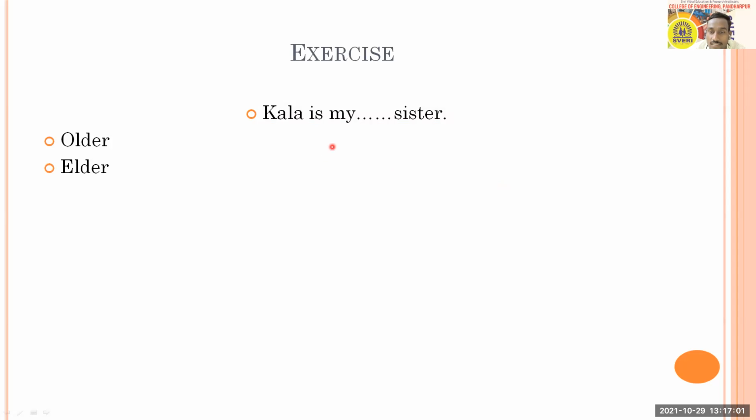Kala is my dash sister. Elder is the answer. Nobody should say older sister. It is elder. So all you people are right. Kala is my elder sister. Elder sister, you are referring to a sister. If you say older sister, it is going to mean that maybe the age of Kala is like 80 or more than 80, 85, something like this, and we don't mean this here. So therefore elder is correct.